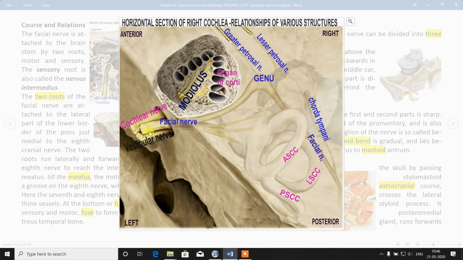From here the facial nerve passes, first part, from here the genu, then the second part, and from here it goes vertically downwards, the third part. This is the roof of the middle ear cavity, the petrous temporal bone. So the branches of the first part you will have here. From the genu, it is the greater petrosal nerve.